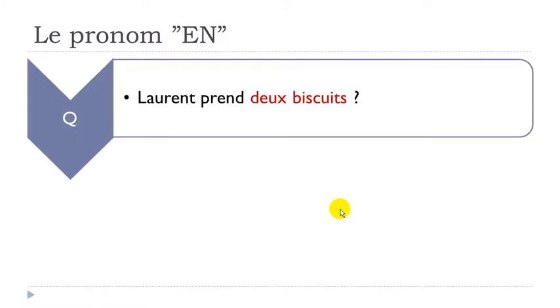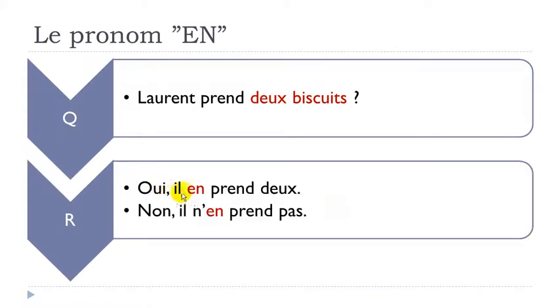Laurent prend 2 biscuits. Oui, il en prend 2. Okay, so in that case, you've got to put the amount. Il en prend 2. So it would be the same if you would have 3 biscuits, 3. In that case, you would put oui, il en prend 3. But then keep in mind that if you put the negative answer, non, il n'en prend pas. So you don't need to state the amount. Okay, il n'en prend pas.